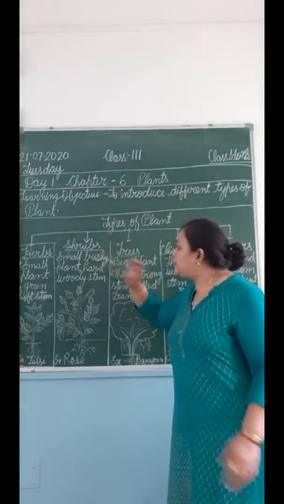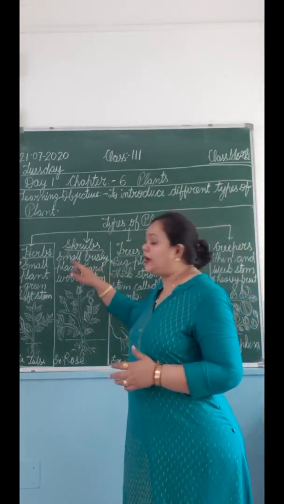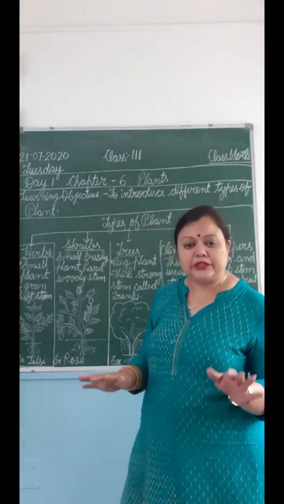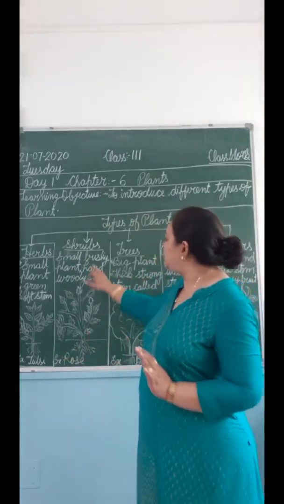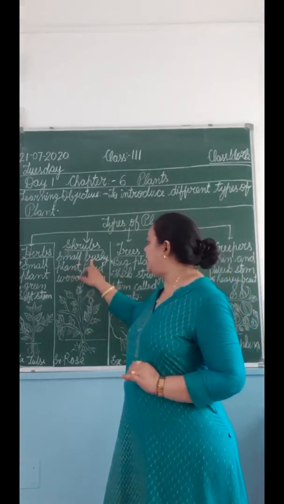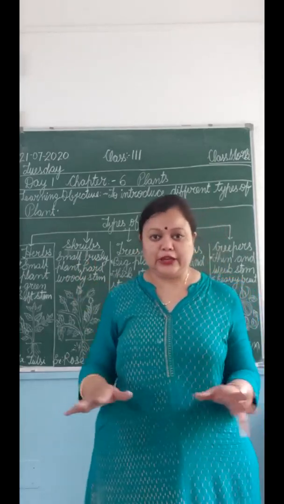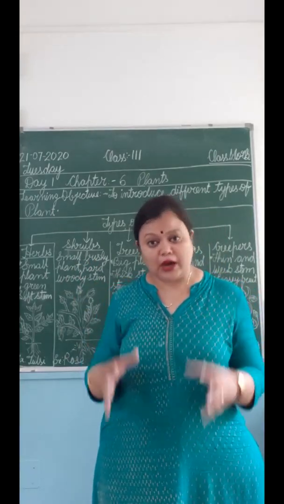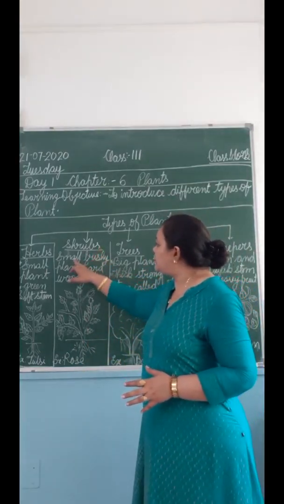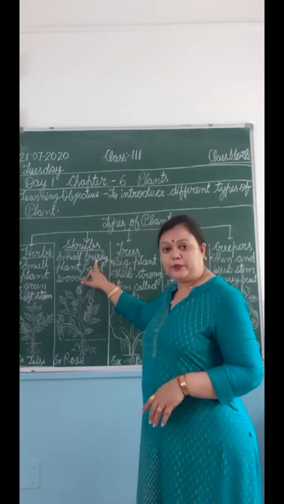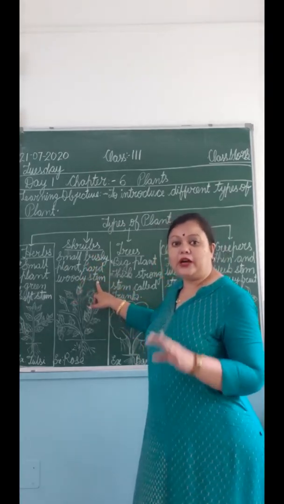What is the main character of shrubs? They are small bushy plants. झाड़ियाँ होती हैं, जो झाड़ियाँ होती हैं उनको हम shrubs बोलते हैं. ठीक है. So they are small bushy plants and they have a hard woody stem. इनका stem जो होता है weak नहीं होता है. That is strong and hard also. So shrubs are small bushy plants with a hard woody stem.